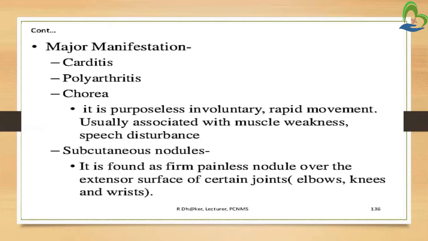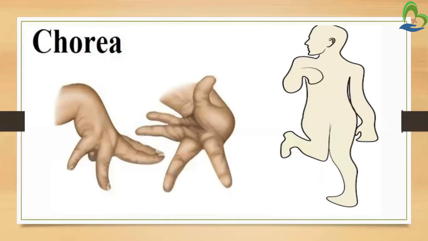First, chorea. Chorea is a purposeless, involuntary, rapid movement, usually associated with muscle weakness and speech disturbance. There will be muscle weakness, as you have seen that it also affects the joints, and because of the muscle weakness we will see involuntary movements, that is, not according to the will. Involuntary movements seen in a patient with acute rheumatic fever are called chorea. This is the picture of chorea. It is also called dancing movements.